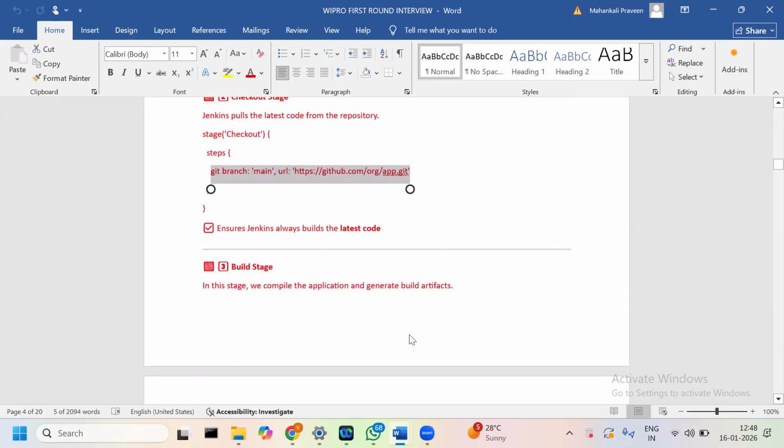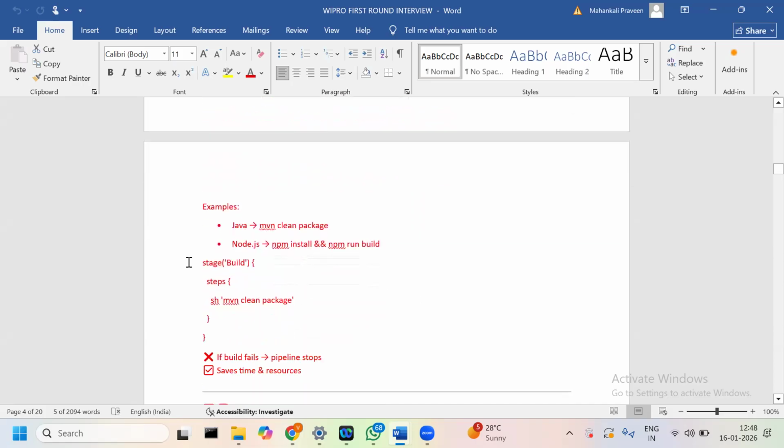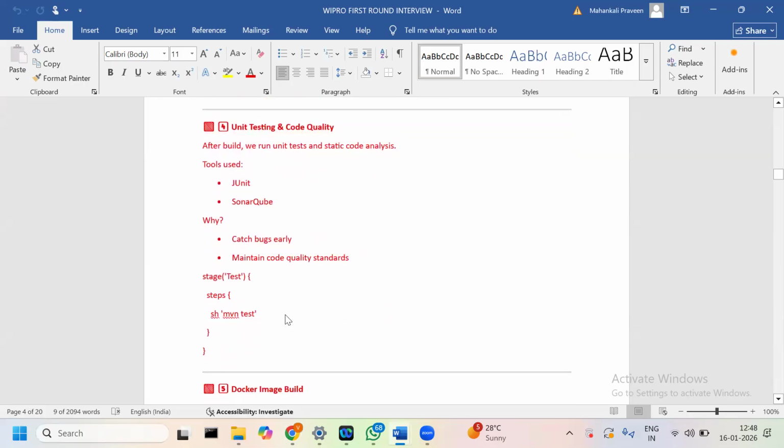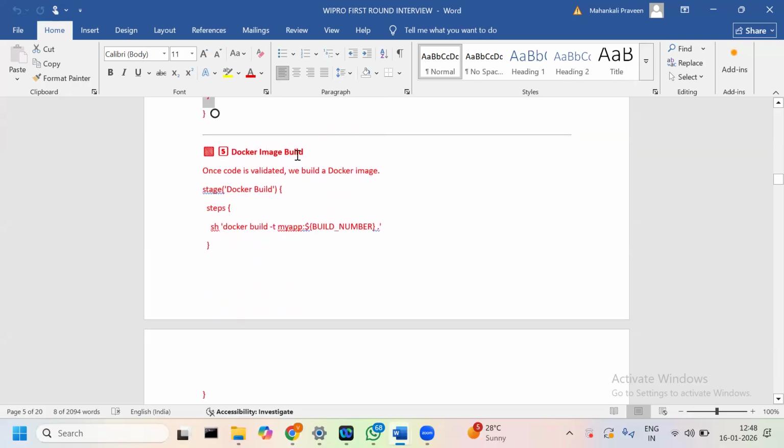Okay, then the build stage. In this build stage, we compile the application and generate the build artifacts. Maven clean package, or if you go with Node.js, npm install and npm run build. This is the command for the build stage. And then after build, we run the unit tests and static code analysis using JUnit and SonarQube. Why? To catch the bugs early and maintain the code quality standards. And under that, there is a command for the testing stage.